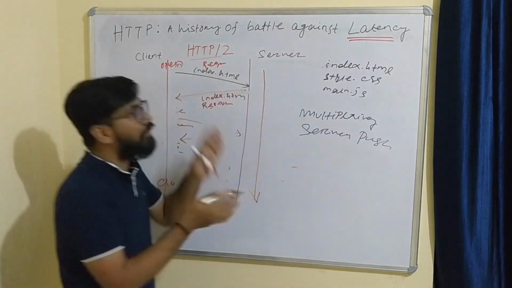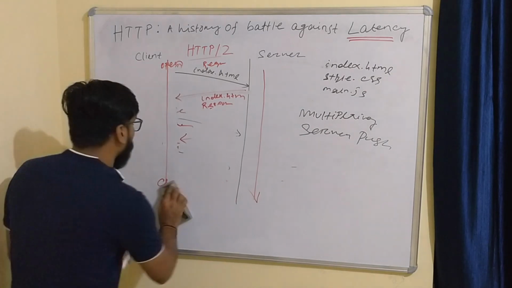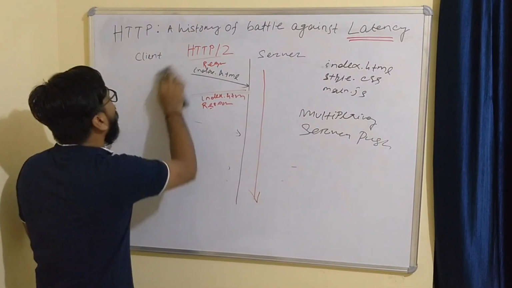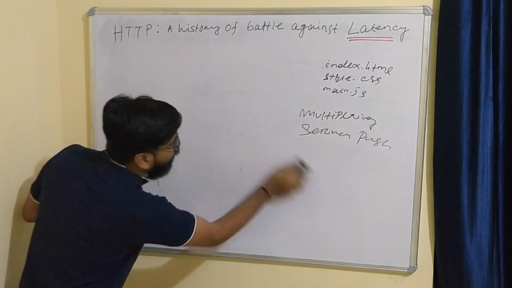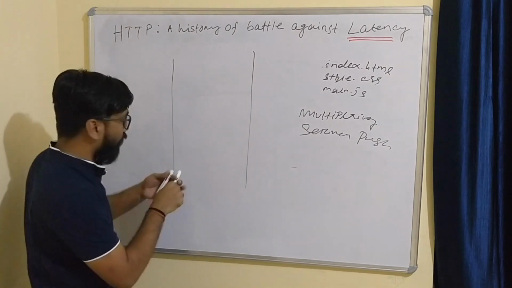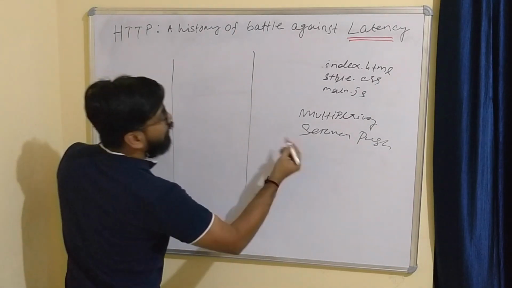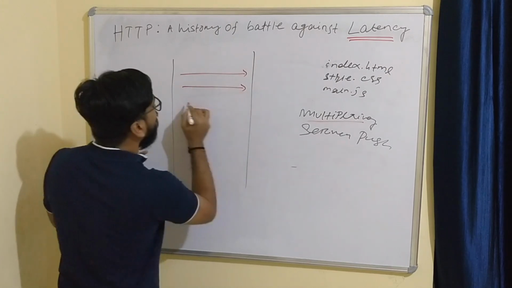We have already discussed this in the previous video, but I still need to discuss it because you will not understand what HTTP 3 is otherwise. So let me draw it here, this is the client and this is the server again. So the same connection, multiplexing, we will discuss multiplexing like this is the request.